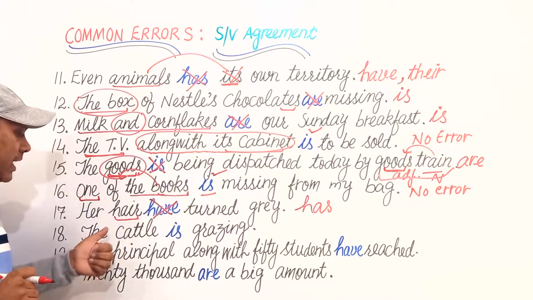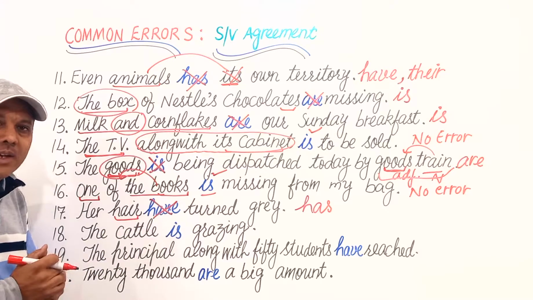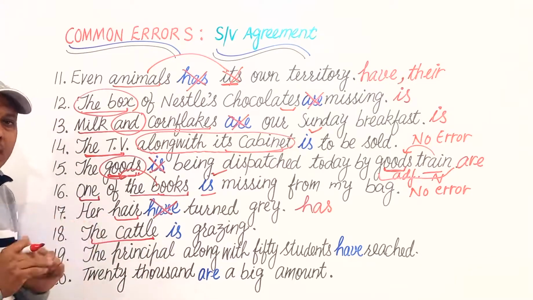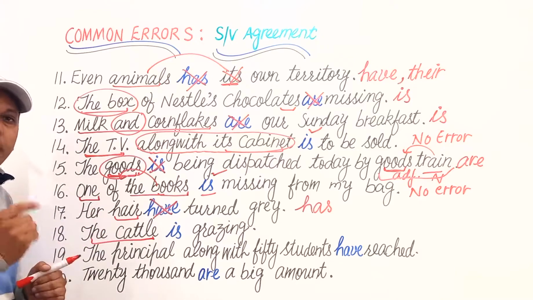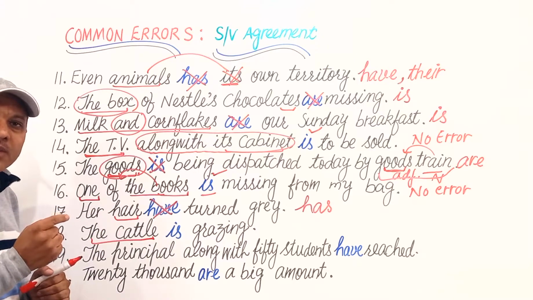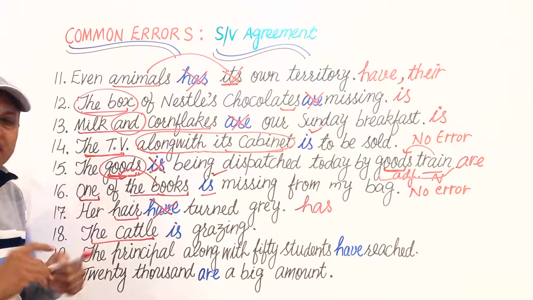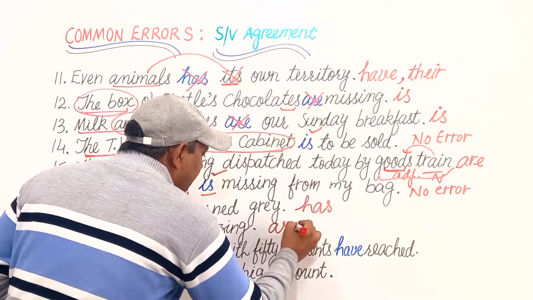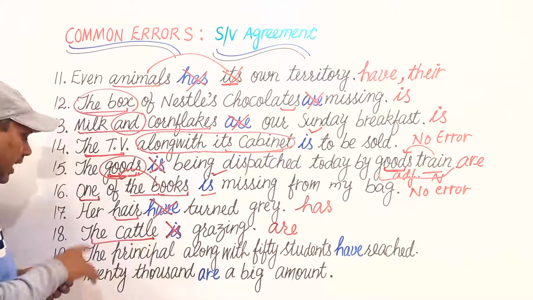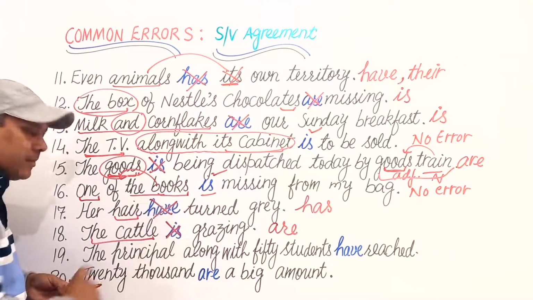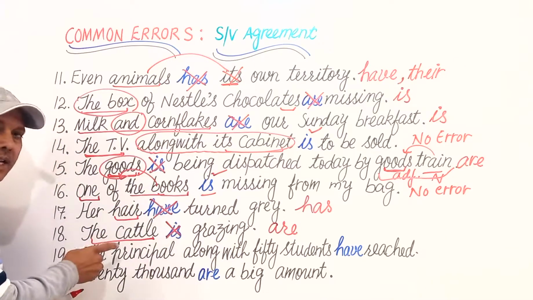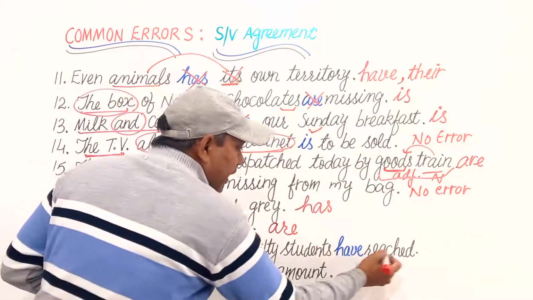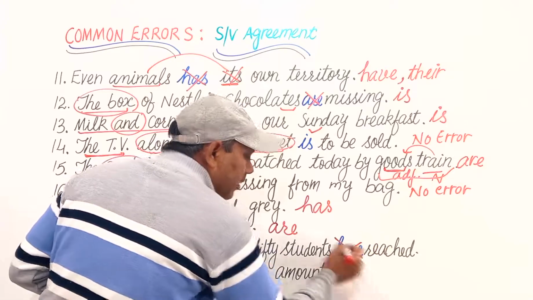Next is: The cattle is grazing. The cattle. It seems to be a singular noun, a singular subject, but it is always used as a plural subject. So we shall use a plural verb are instead of is. The cattle are grazing. Next is: The principal along with 50 students have reached.